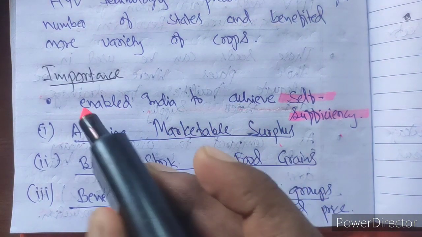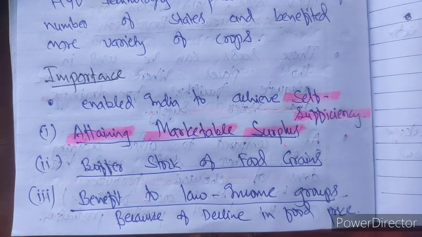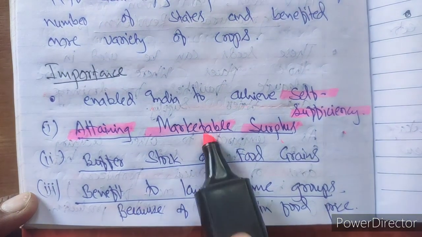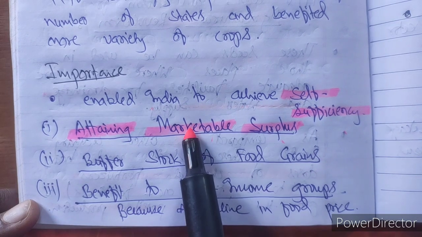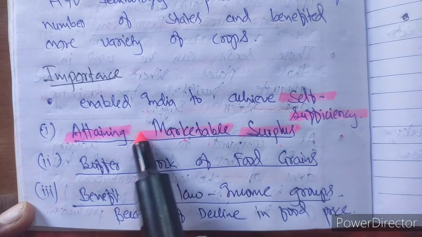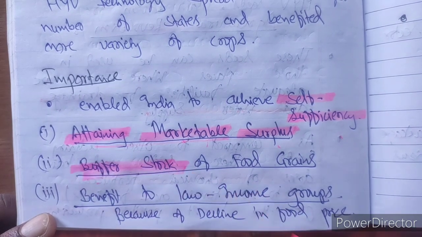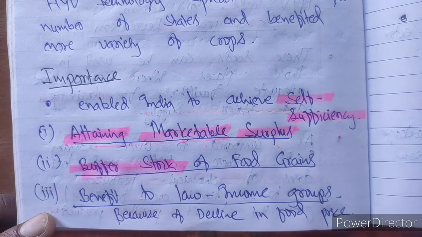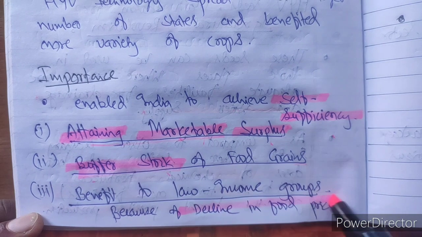Attaining marketable surplus was the next important objective which the green revolution provided. Before the green revolution, only a limited variety of products in limited quantity were produced, but because of the green revolution the quantity was in excess, and the excess after use can be sold in the market. Buffer stock of food grains: because of the increase in total production or yield, a buffer stock of food grain is possible.